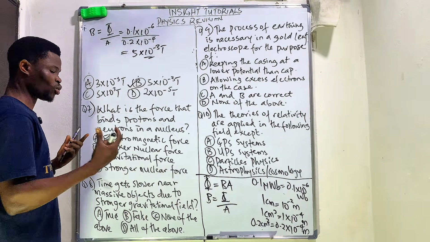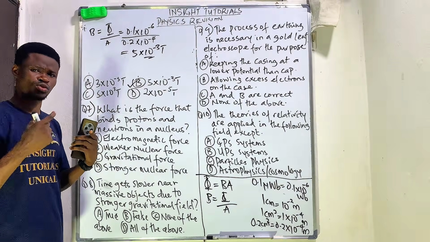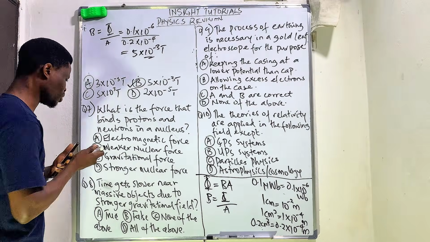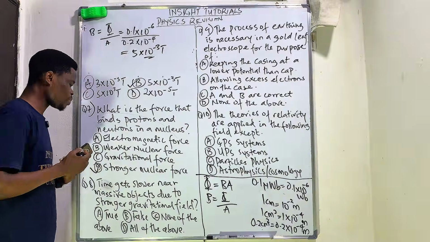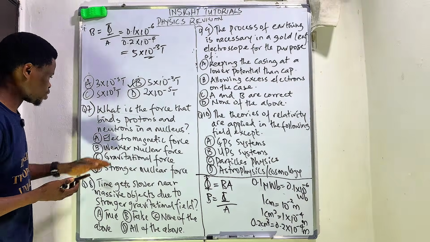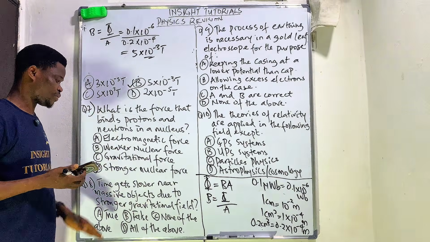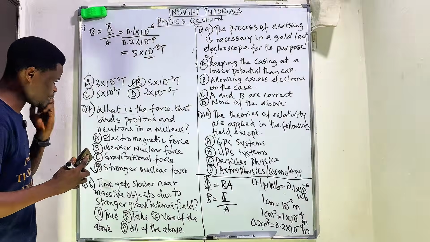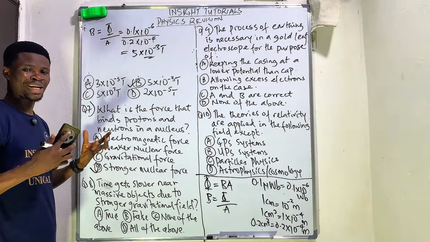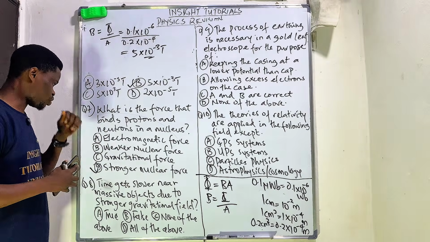So the force that holds nuclear particles together in a nucleus is referred to as what? It's the stronger nuclear force. Not the weaker nuclear force. The stronger one is what keeps them together, because the weaker it becomes, the more unlikely it is to hold the proton and neutron together.